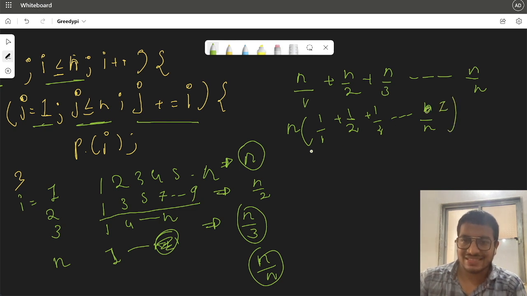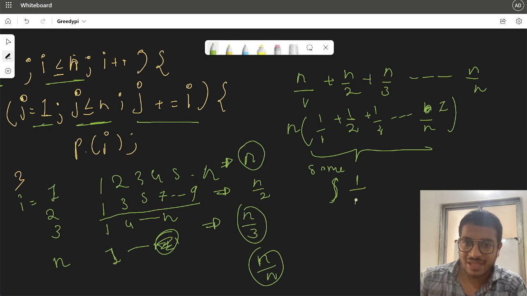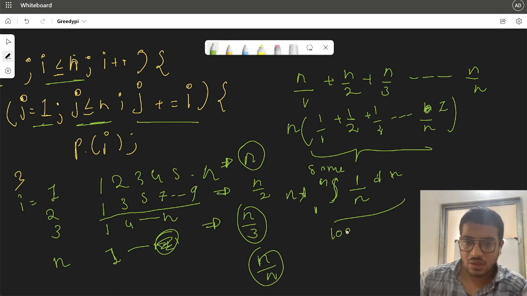Have you seen this somewhere? It is nothing but the integration of 1 by n from 1 to n, and you know this integration is equal to log n. So the output of this is n log n.